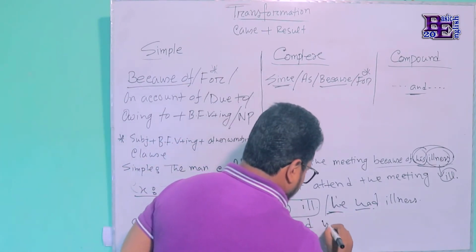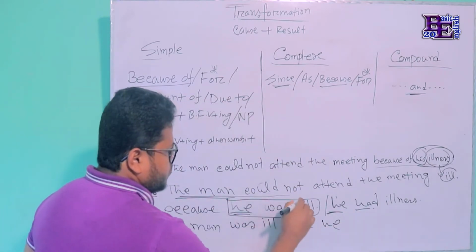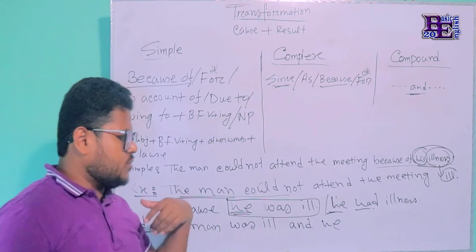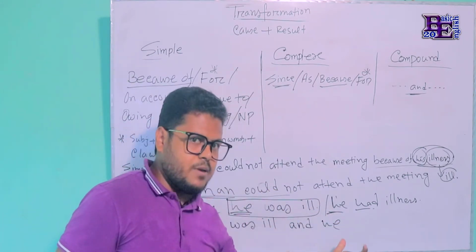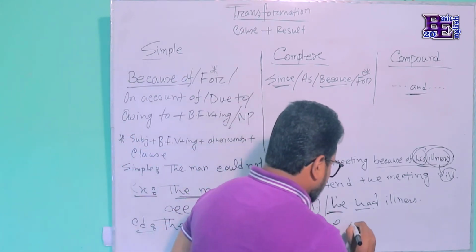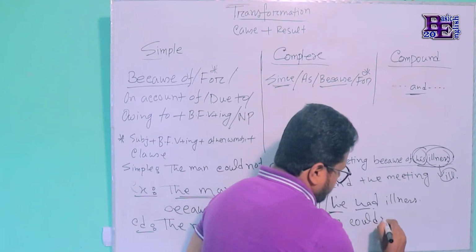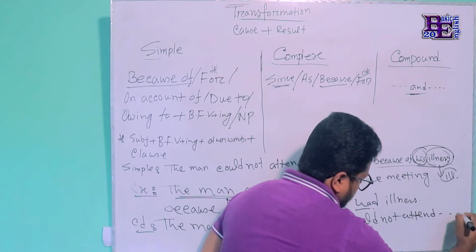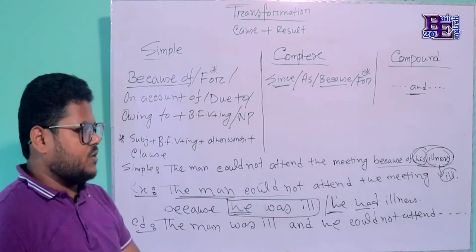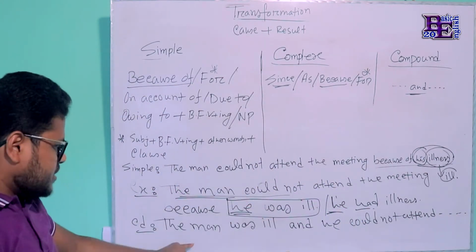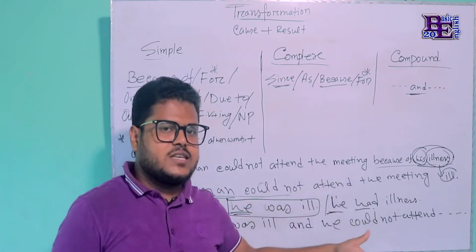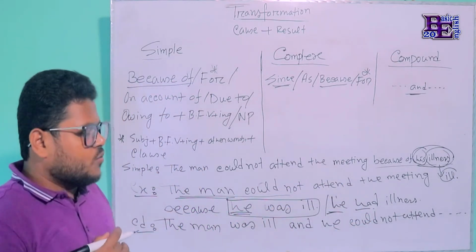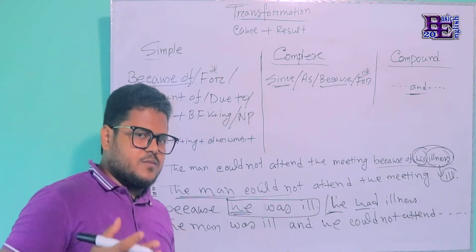then he. This part should be used over there, but as I have used man here, we have to use the pronoun he, not the man. And he could not attend. The rest of the parts should be used without any change. The man was ill and he could not attend the meeting. Now we will do another example.